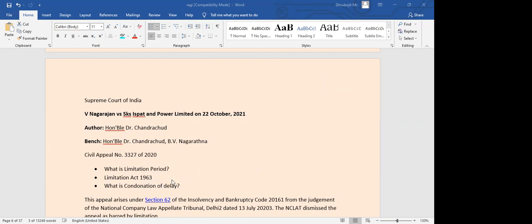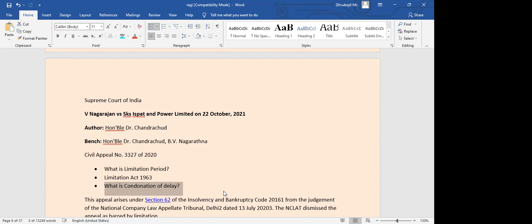Now, even though there is a limitation period, we have a law related to it. There is a situation wherein the court can say, okay, even if it's delayed, we can excuse it. That is called condonation of delay. Even though there is a delay, parties can pray before the court for condonation of delay. They can file an application stating that because of this reason it got delayed, and if the reason is valid and strong enough, the court may entertain the matter even after the limitation period.